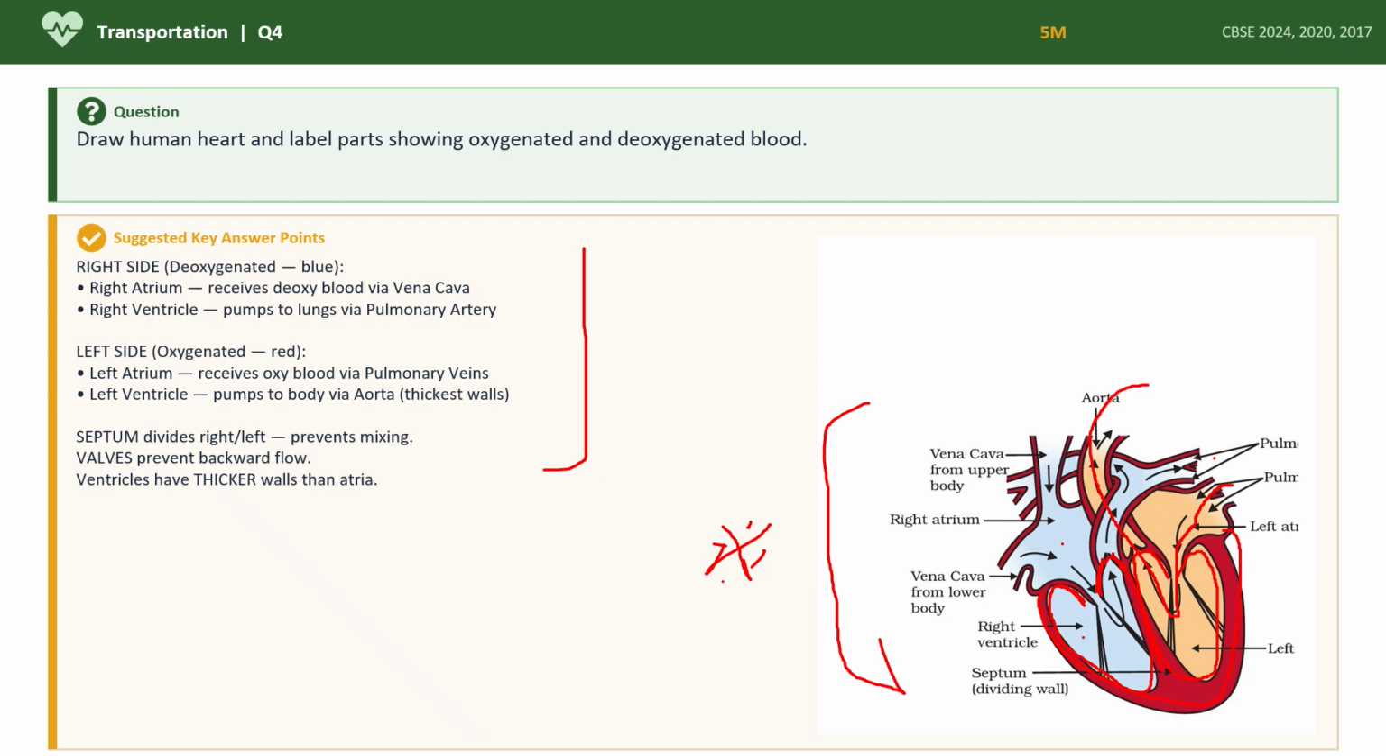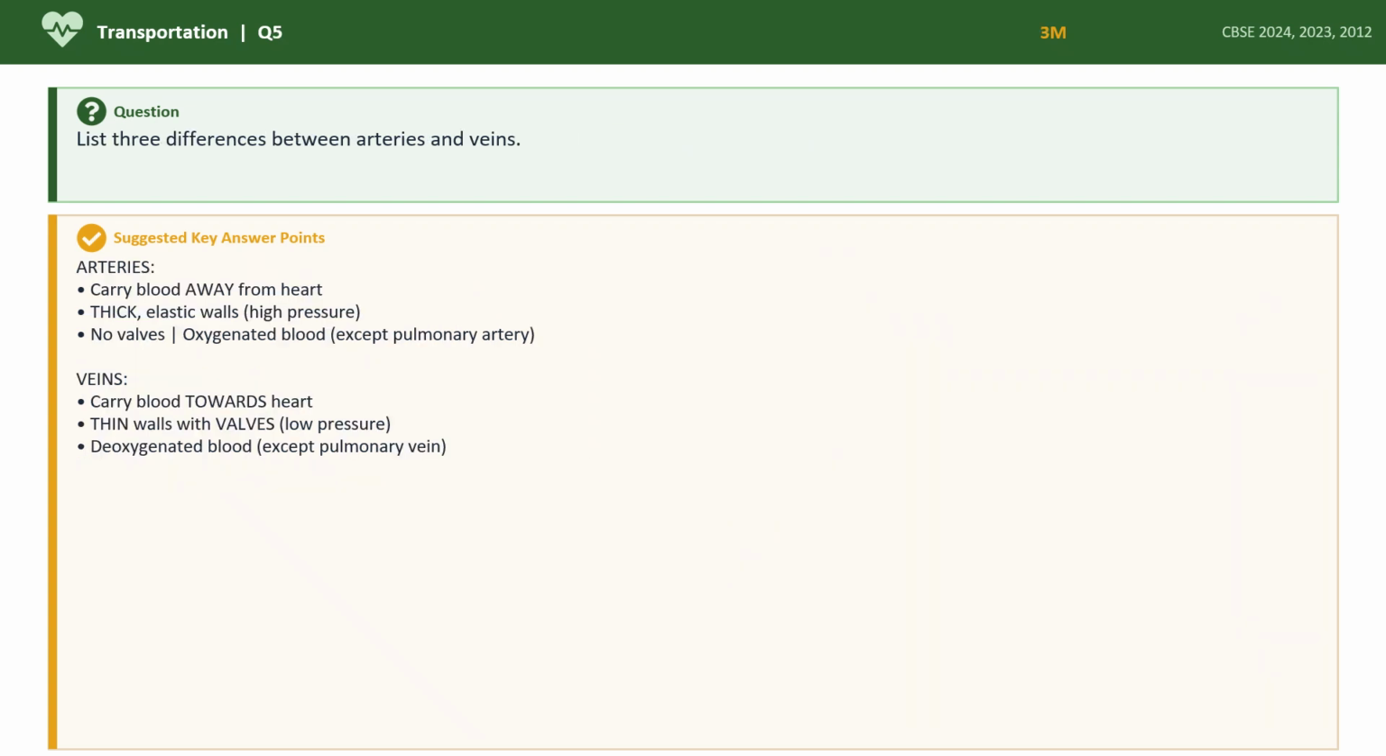Yes, I'll draw a simple diagram, children. I'll show you how to draw it simply. There are three differences between arteries and veins.